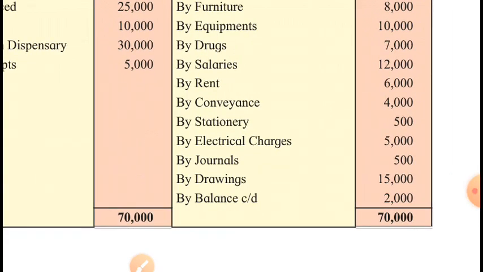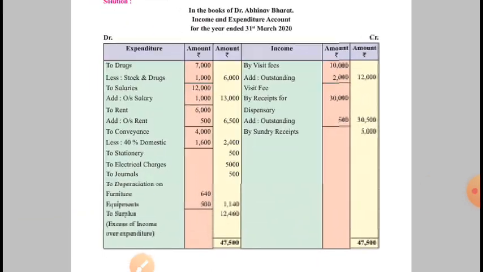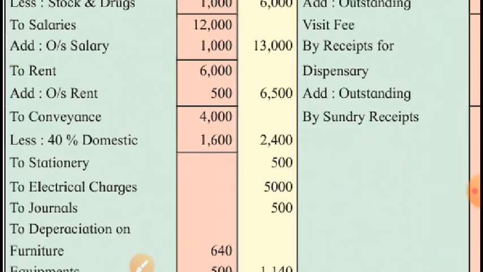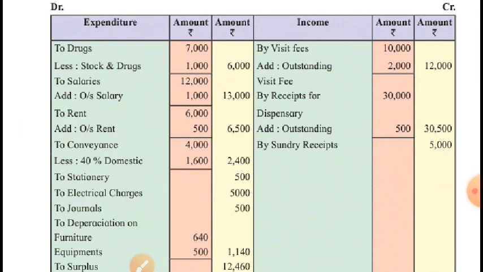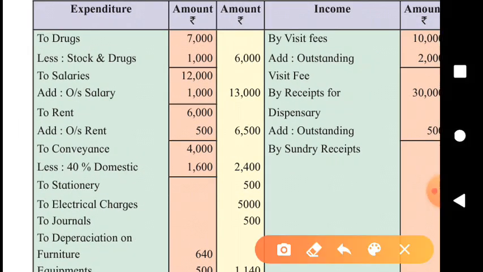40% of 4000 is 1600 was for domestic purpose. For domestic purpose means drawings. Business assets were used, business money was used for domestic reason, personal reason. Then this is not business expenditure, this is household expenditure, domestic expenditure called drawings. Therefore not rupees 4000 but just 2400.